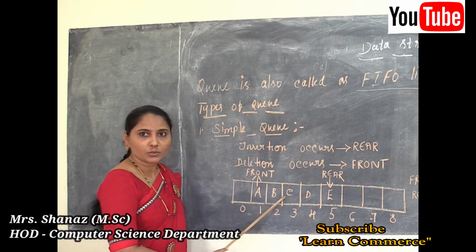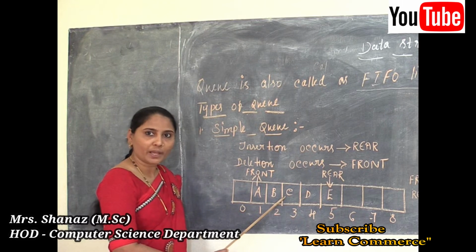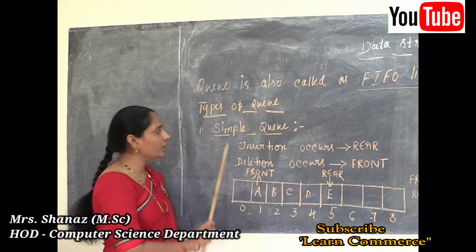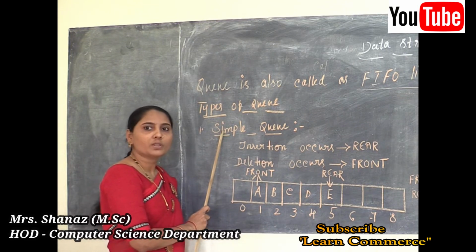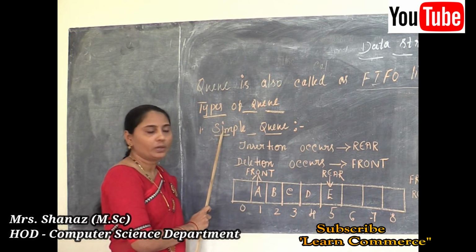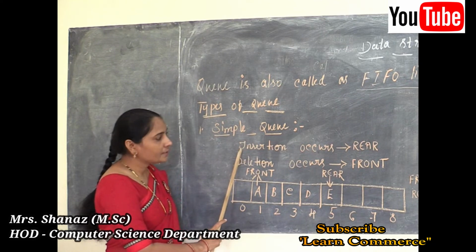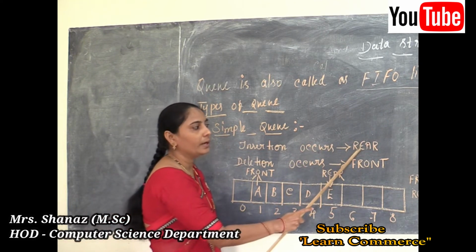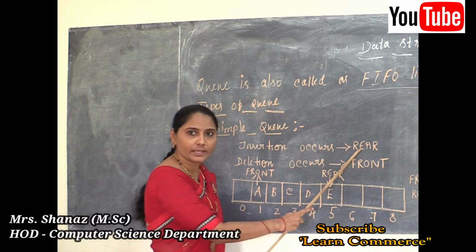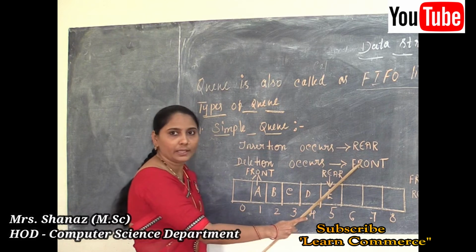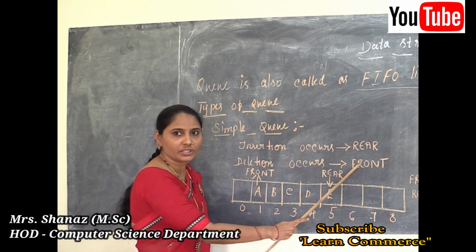There are no changes; the same diagram that applies to our queue applies to our simple queue. Now what is the meaning of a simple queue? A simple queue is a queue in which insertion occurs at the rear end of the list and deletion occurs at the front end of the list.